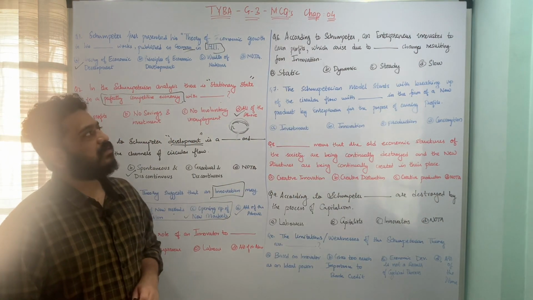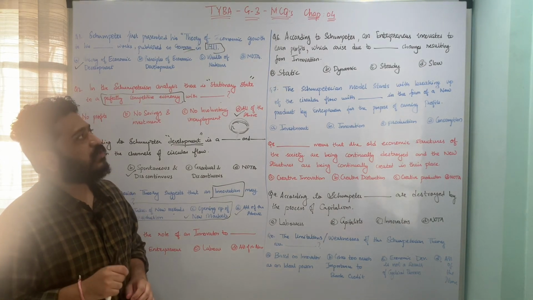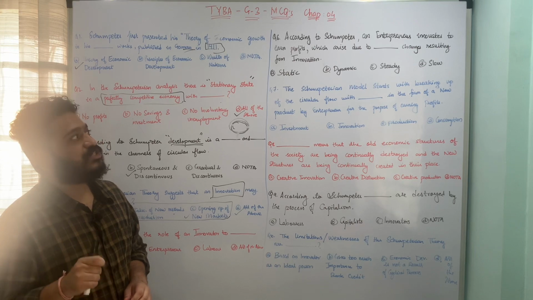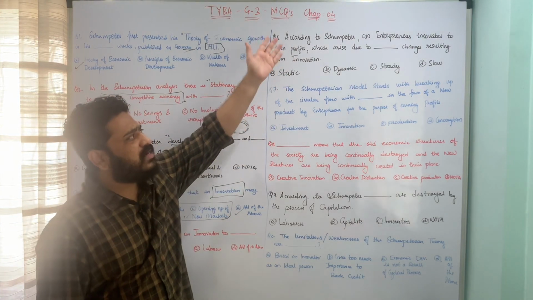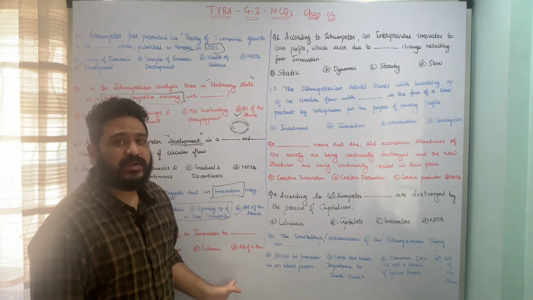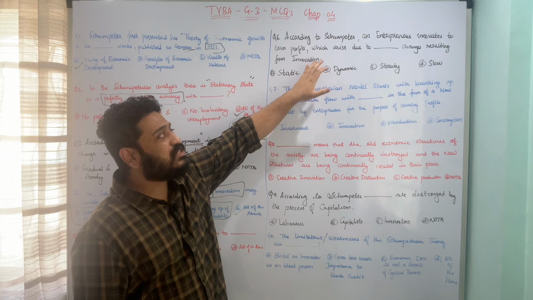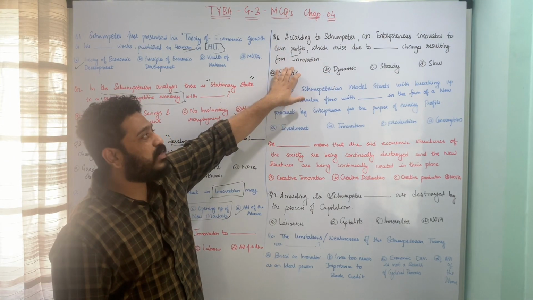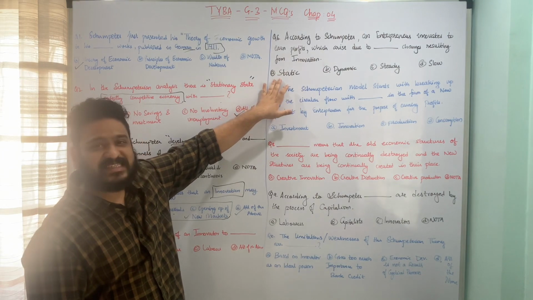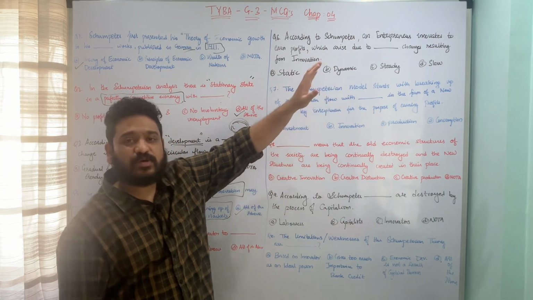According to Schumpeter, an entrepreneur innovates to earn profits which arise due to dash change resulting from innovation. So according to Schumpeter, an entrepreneur is going to innovate for what? To earn profits. These profits will arise due to the dash changes resulting from innovation. What kind of changes? A, static, B, dynamic changes, C, steady changes, or D, slow changes.